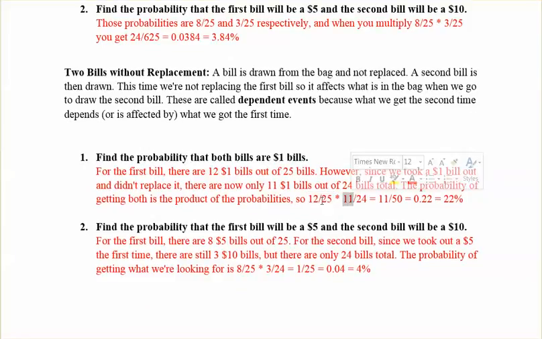So we only have 11, not 12, because we already pulled a 1 out. And we also only have 24 total chances. So this is where the 11 over 24 comes from, because we pulled one of those $1 bills out. We don't have 12 in the bag anymore. We only have 11. And that means we also only have 24 bills total. So once you multiply it out, you get 11 over 50.